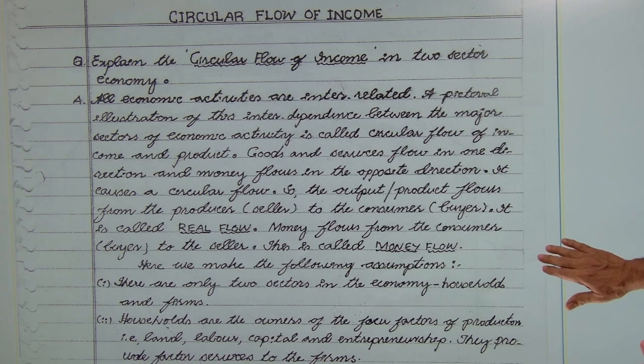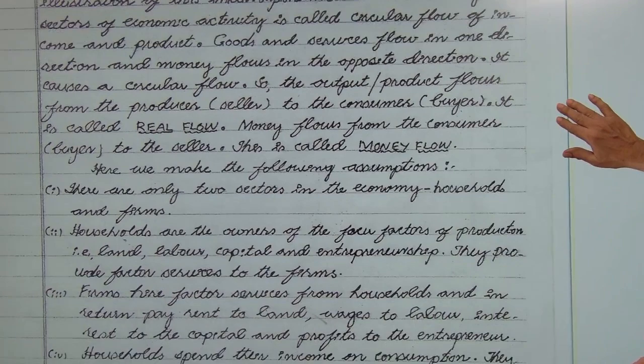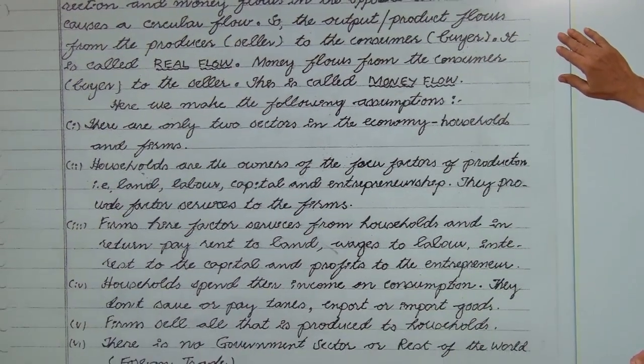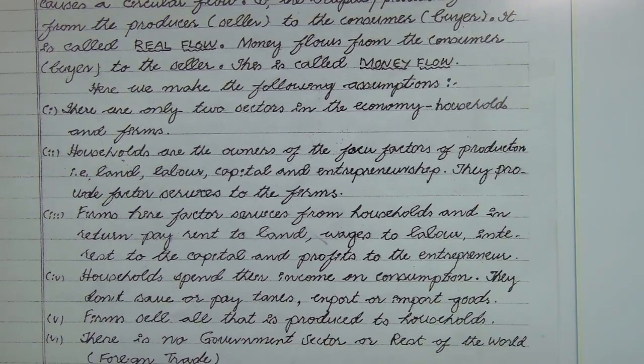Here we make the following assumptions. Number 1, what assumption are we making here? I told you that we are discussing only a two-sector economy. The only 2 sectors in the economy are households and firms. Number 2, households are the owners of the 4 factors of production, that's land, labor, capital, and entrepreneurship. They provide factor services to the firms.